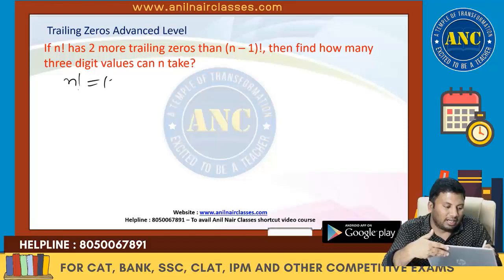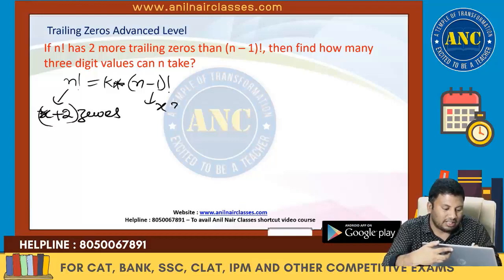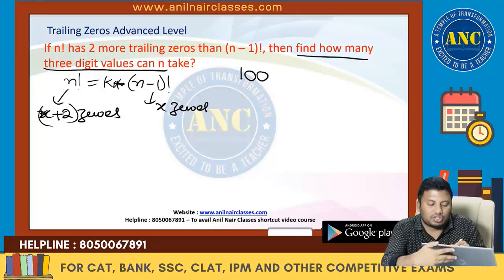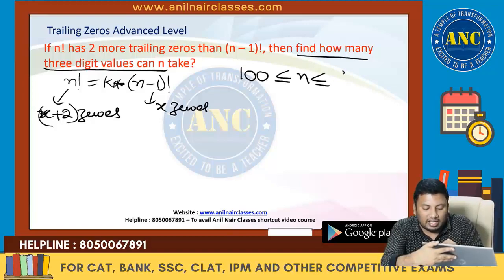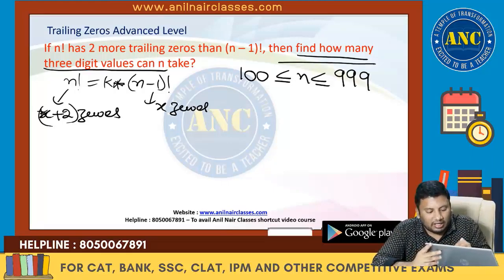N factorial is k into n minus 1 factorial. This has x plus 2 zeros at the end, and this has got x zeros at the end. How many 3-digit values can n take? 3-digit values: the lowest 3-digit number is 100, so 100 is less than or equal to n, which is less than or equal to 999.